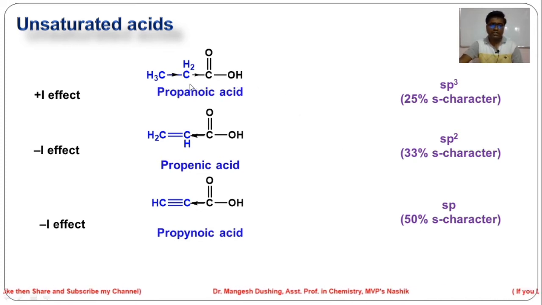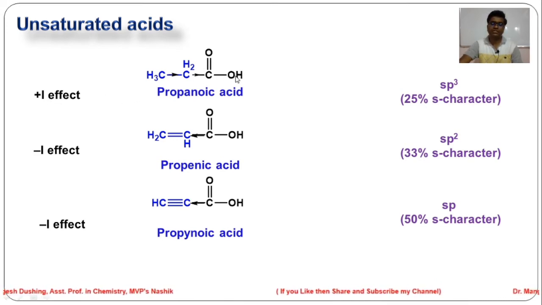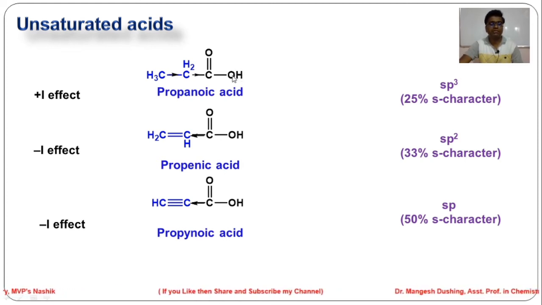The sp3 carbon has a plus I effect, while the sp2 carbon and sp carbon have a minus I effect. Because of this plus I effect, dissociation of H plus ions will be difficult, and the conjugate base formed, O minus, will become unstable because of this electron donating inductive effect.